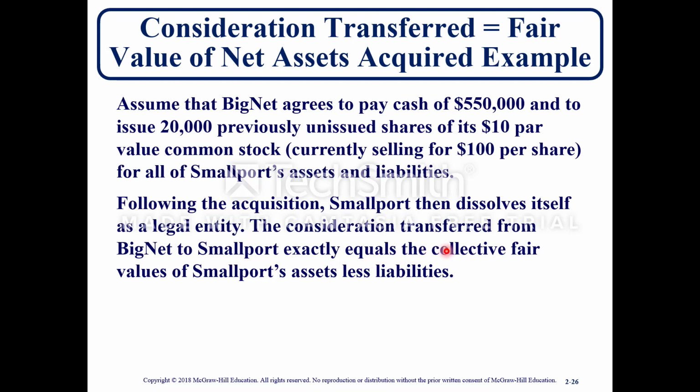The consideration transferred from BigNet to Smallport exactly equals the collective fair values of Smallport's assets less its liabilities. So here, what they end up paying for the company is around $2,550,000, because of the 20,000 shares they're issuing at $100 a share. So that's $2 million. Even though, remember on their books, they're going to recognize that at around $200,000 because the par value was $10.